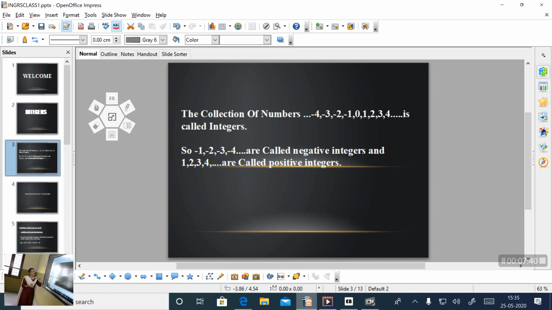Okay. So the next topic is the representation of integers on the number line. We have already learned how to represent integers on the number line.